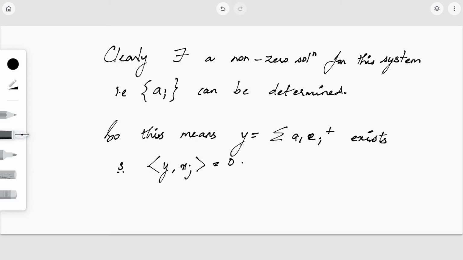So I have found a y which satisfies this condition. Now suppose summation mod ai square is equal to 1.